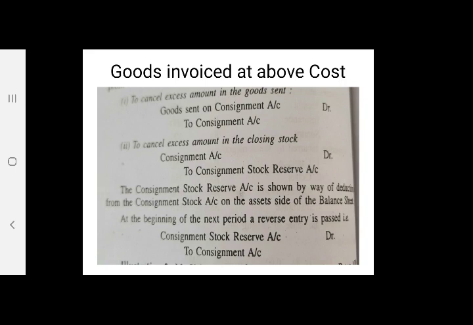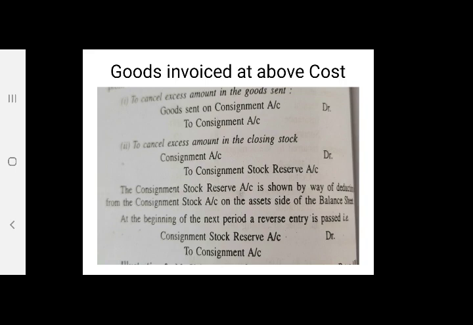Friends, we know what is meant by cost. Cost is the total of expenditure on a particular product or good. Cost is always less than its price because price means cost plus profit. When goods are invoiced above cost, of course they are always sent above cost. In some rare cases they will be sent at cost. When they are sent above cost, all journal entries are going to be posted above cost.